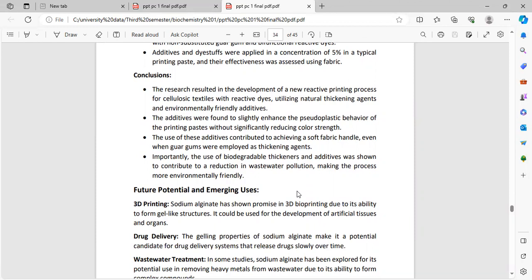The use of these additives contributed to achieving a soft fabric handle, even when guar gums were employed as thickening agents. Importantly, the use of biodegradable thickeners and additives was shown to contribute to a reduction in wastewater pollution, making the process more environmentally friendly.